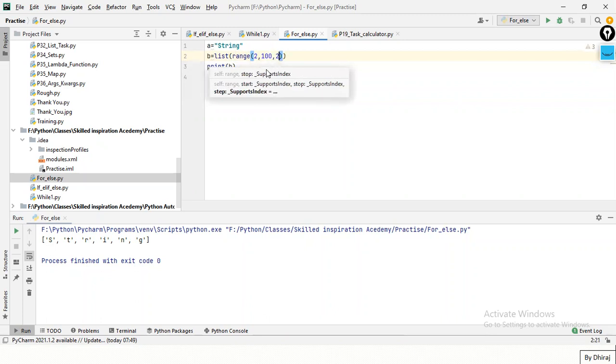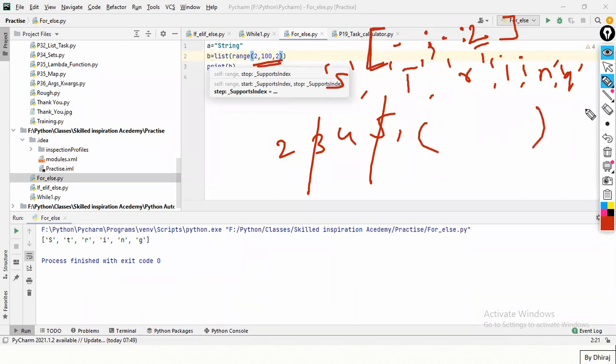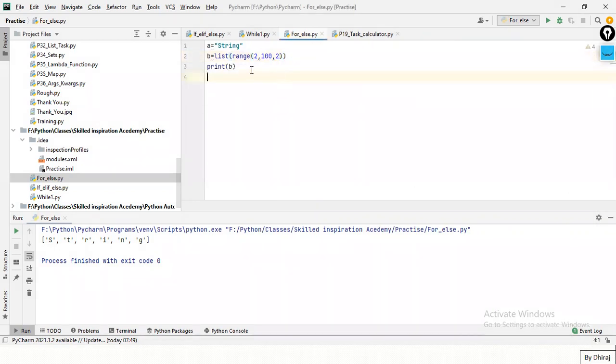Step means, suppose I have 2, 3, 4, 5, 6, and I give a step of 2. Just like our slicing part, this is starting, this is ending, this is step. Same here in range, but there is no square bracket; here there is a comma and a round bracket.